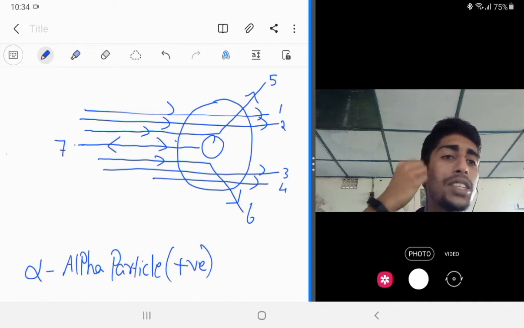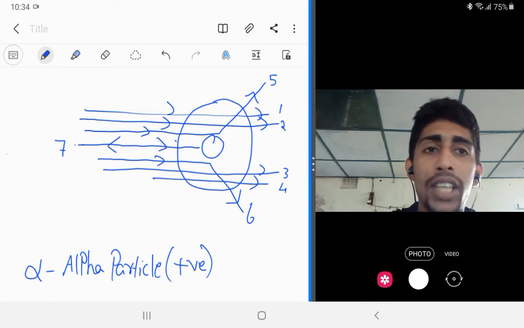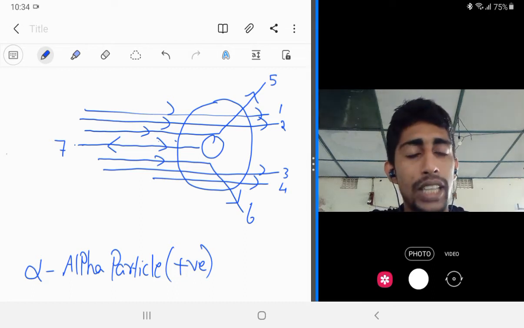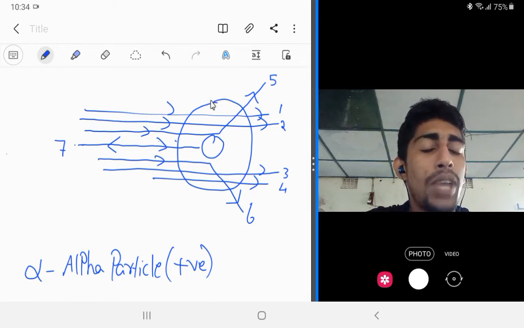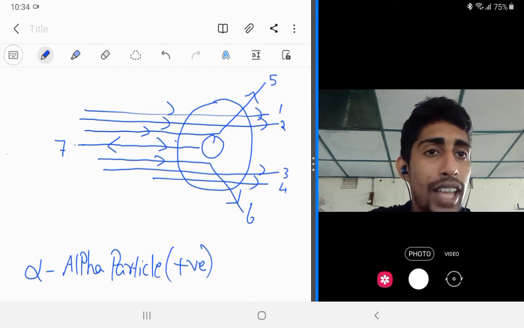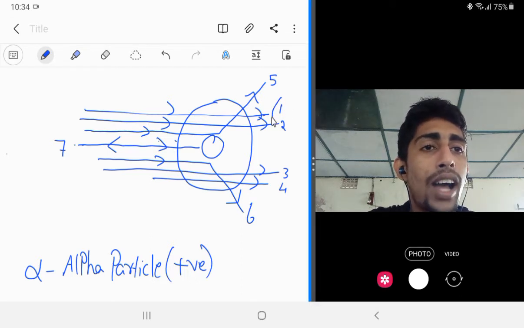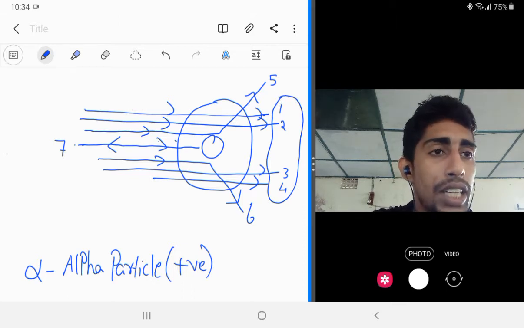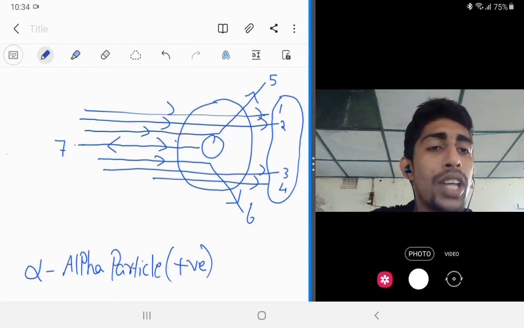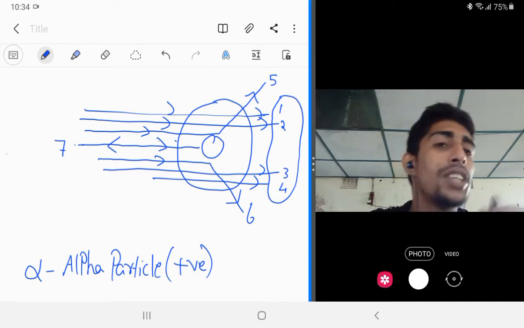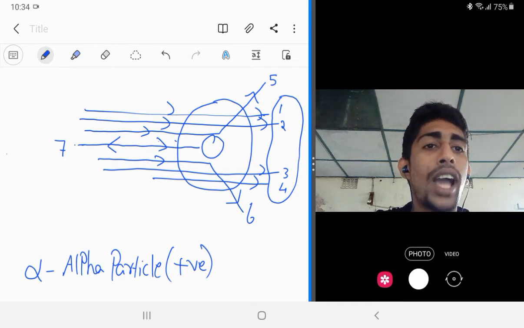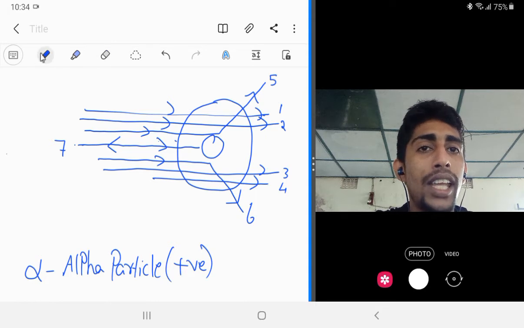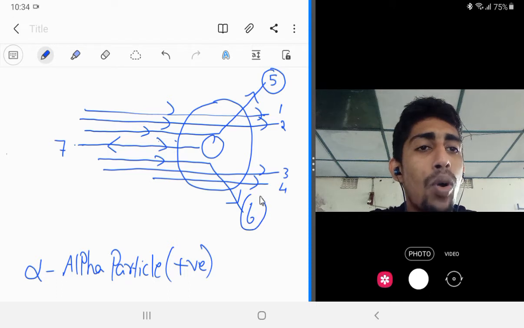So from this experiment he understood that in an atom, most of the space is empty, there is nothing. That's why the majority of the alpha particles pass through the gold foil without any deviation. In an atom, the majority of space is empty. That's why most alpha particles pass through it without any deviation. Then some alpha particles deviate by a small angle.